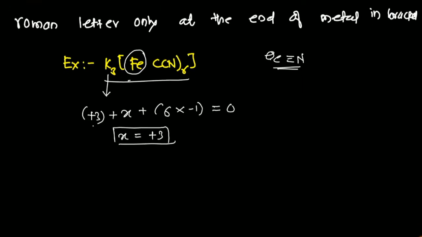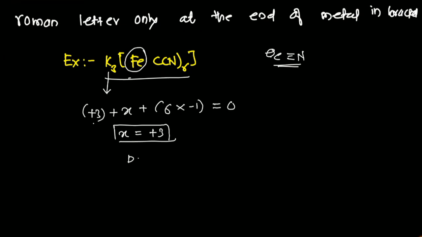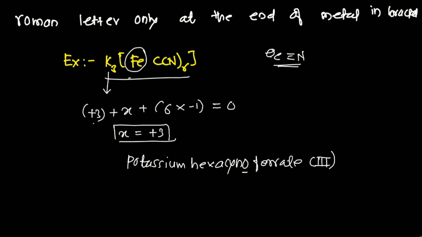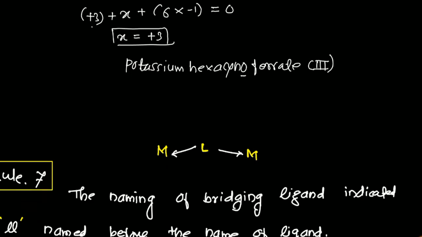So how do we name that complex? Like this one. This is potassium, then the name of the ligand, hexacyano. It is an anionic ligand, so the O must be there, and here the complex is anionic, that's why it must be mentioned as ferrate, and the oxidation number will be 3. There are many examples you can consider. I have just chosen this potassium example, K3.